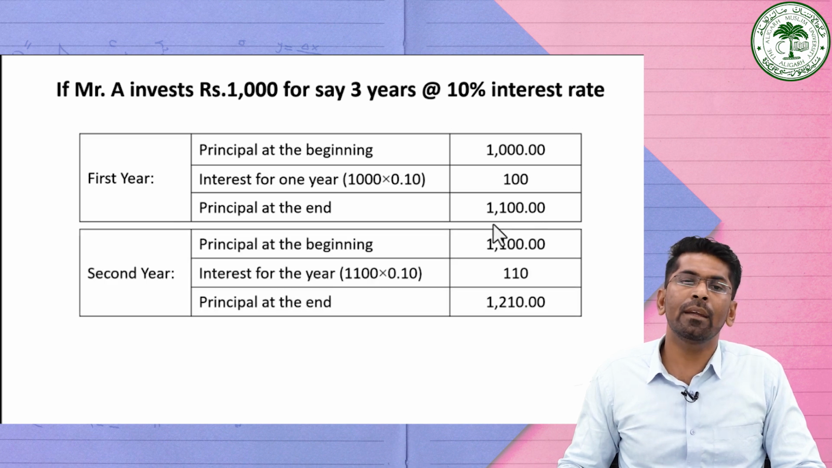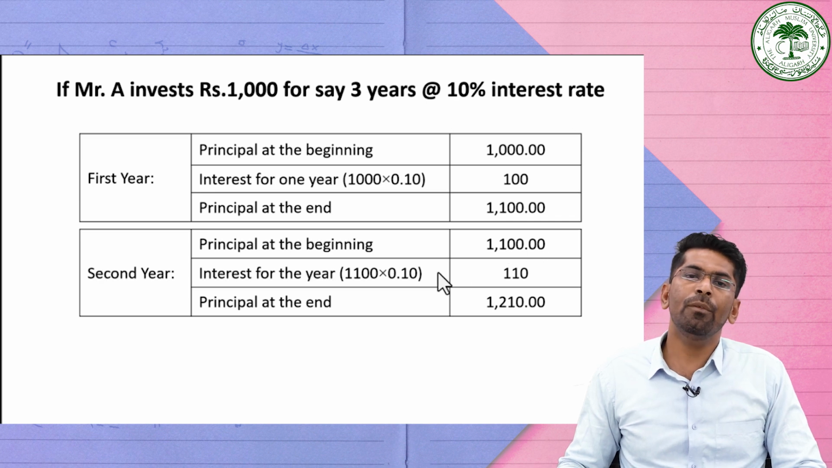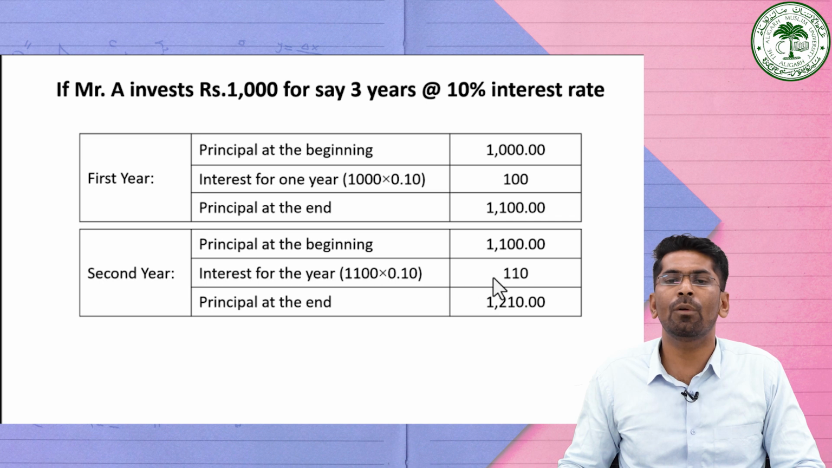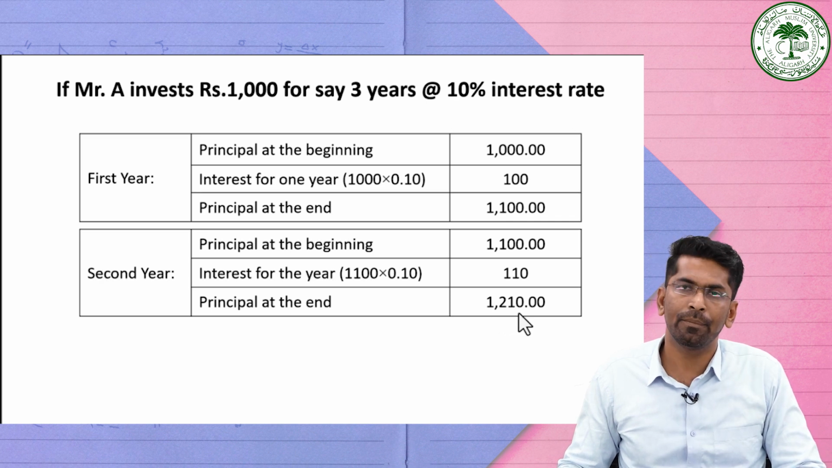See, in the second year, your principal amount is 1100. Again, we know the rate of interest is fixed, that is 10% here. We are going to calculate the 10% of 1100, which is equal to 110. And at the end of the second year, your total amount will become 1210.